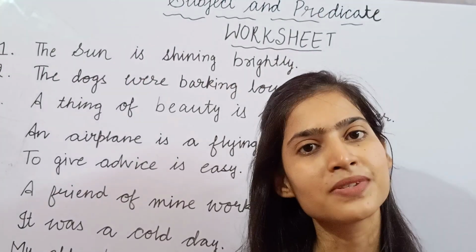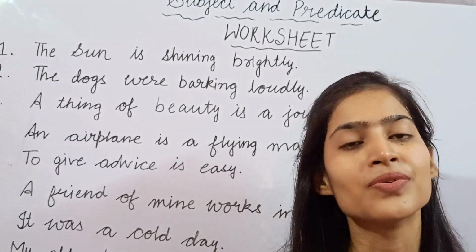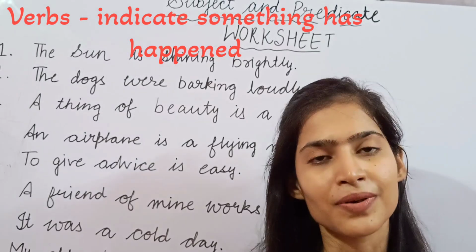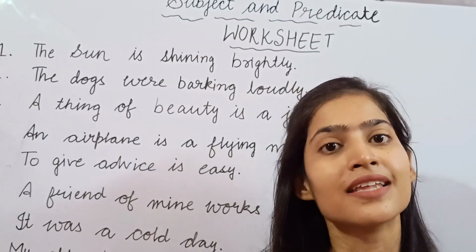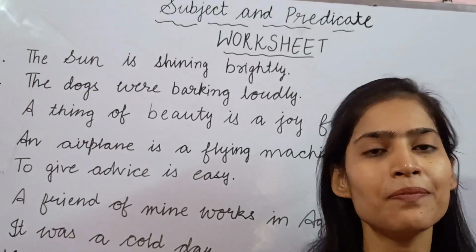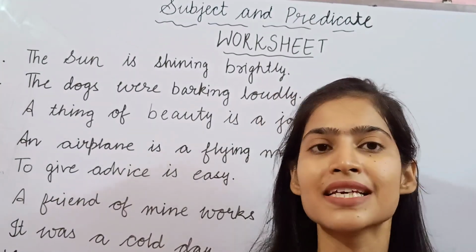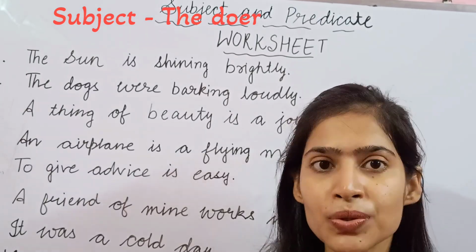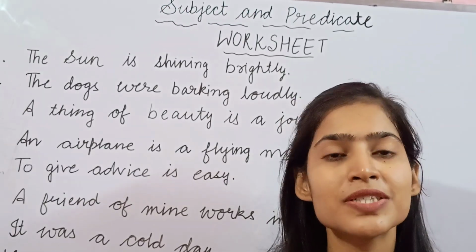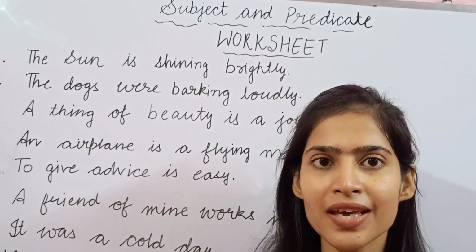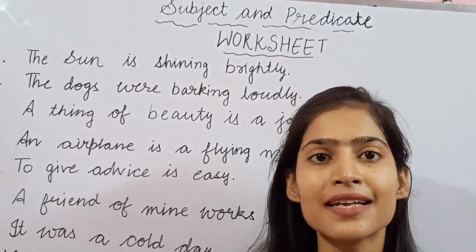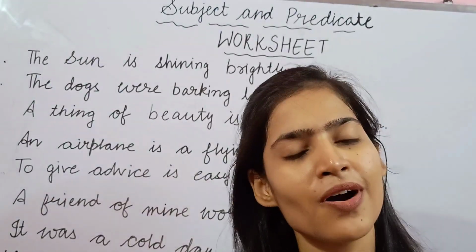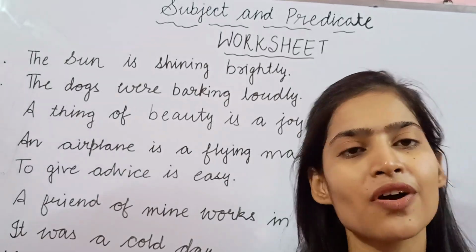Okay, so what are verbs? We discussed in the previous class that verbs are the words that indicate that something has happened. Some action has been done in the sentence. With the help of the verb, we learned what the subject of the sentence is. The subject of the sentence is the doer, the person or the thing which is performing that action. There will be a verb in a sentence, and the person or thing doing that work or performing the action becomes the subject of the sentence.